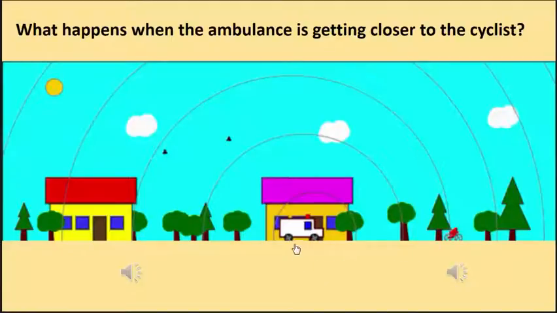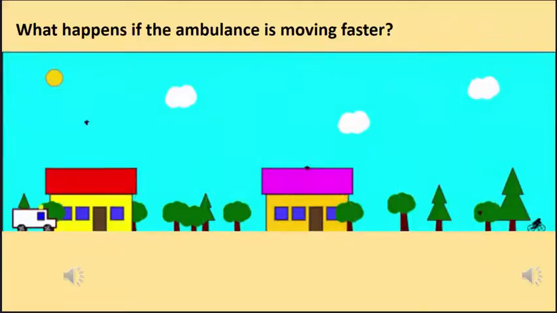That's very much like when Billy was moving closer to Timmy. As he was moving closer to Timmy, subsequent balls were taking lesser time to reach Timmy. So in this case, subsequent compression waves are taking lesser time to reach the cyclist. One might ask, what would happen if the ambulance is moving towards the cyclist even faster? Okay, so we test that.